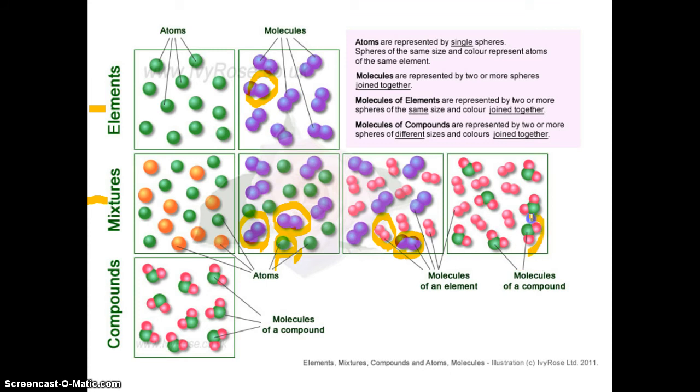And here we've got a molecule of a compound, because there's two different colors represented in that fused unit. It's acting as its own unit. But then here too we've got just the pink element. So now we've got a mixture of compounds and elements. And then finally here we have just plain compounds because all of these units in the sample are the same. So it's one kind of compound. And we'll be going over this more in class. This can be a little confusing.